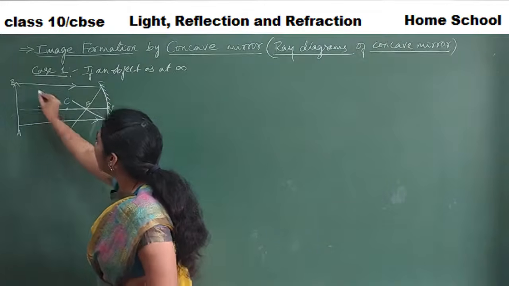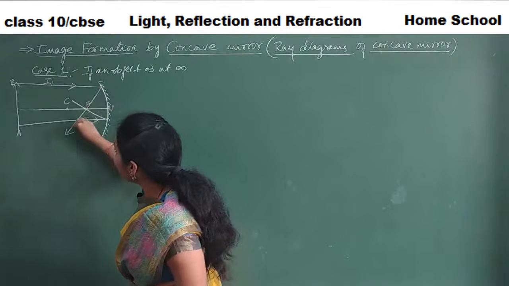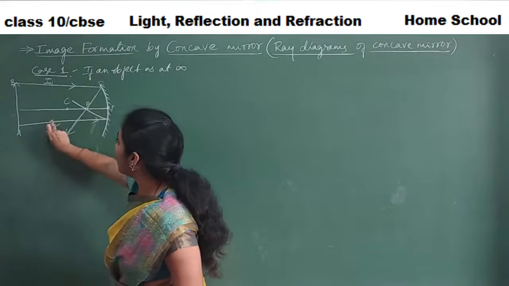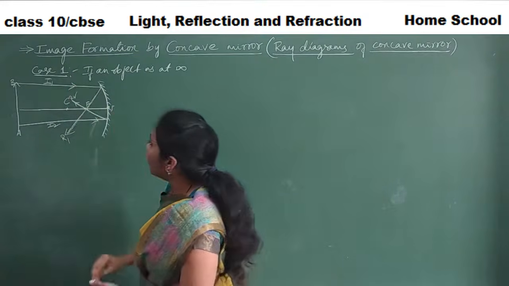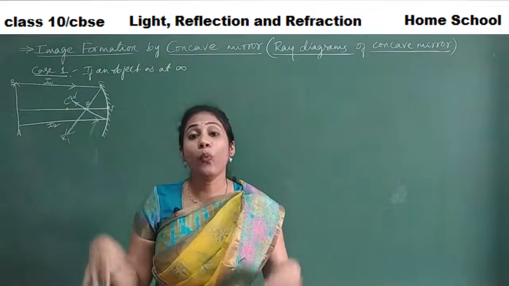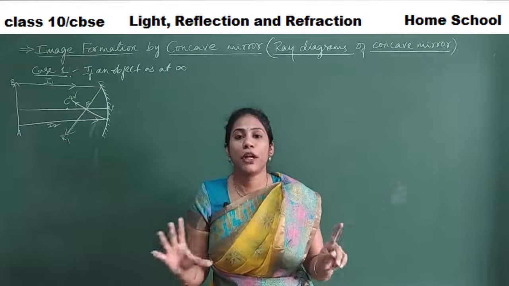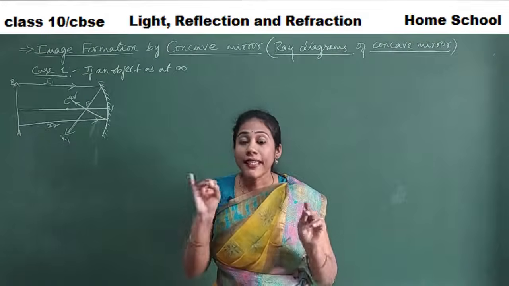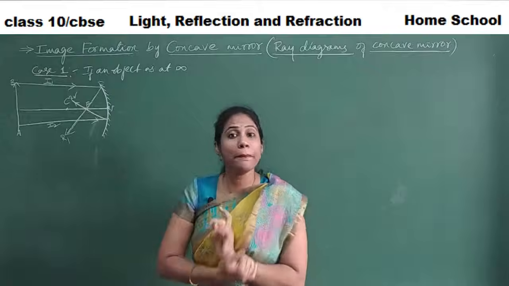Okay, observe carefully. This is my first incident ray I1. This is my first reflected ray R1. This is my second incident ray I2, and the second reflected ray R2. You see, image is always formed at a point where reflected rays meet. This point you should always keep in your mind. I have already told this point in my first video, isn't it? Image always forms at a point where reflected rays are meeting.